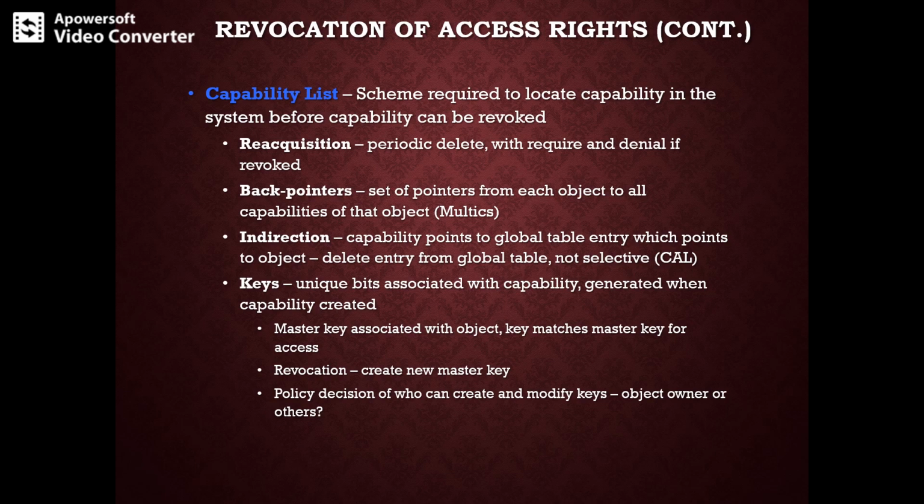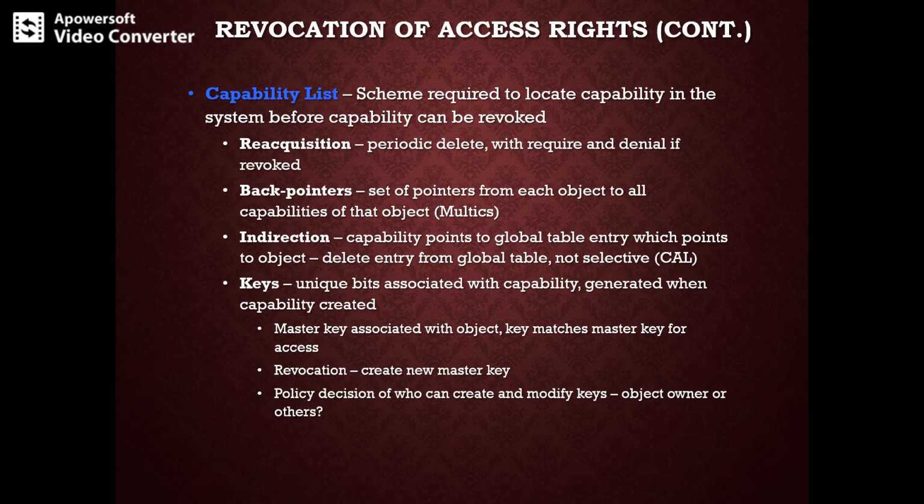The third kind of scheme is indirection. The capabilities may point indirectly, and not directly, to the objects. Each capability points to a unique entry in the global table. We have seen certain techniques for the global table, and how it maintains the allocation.